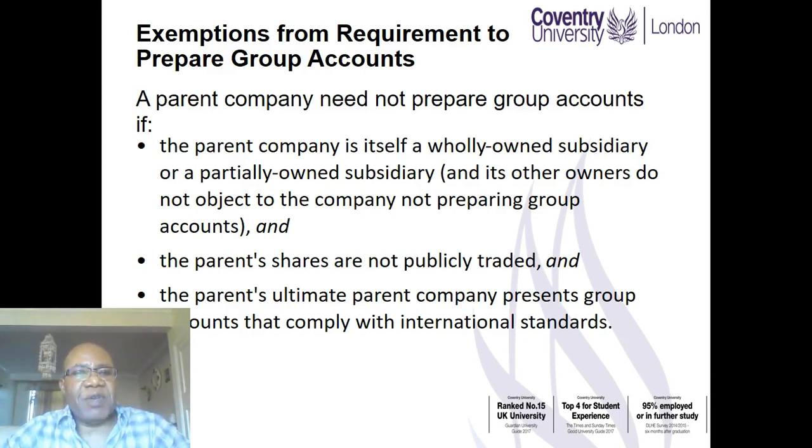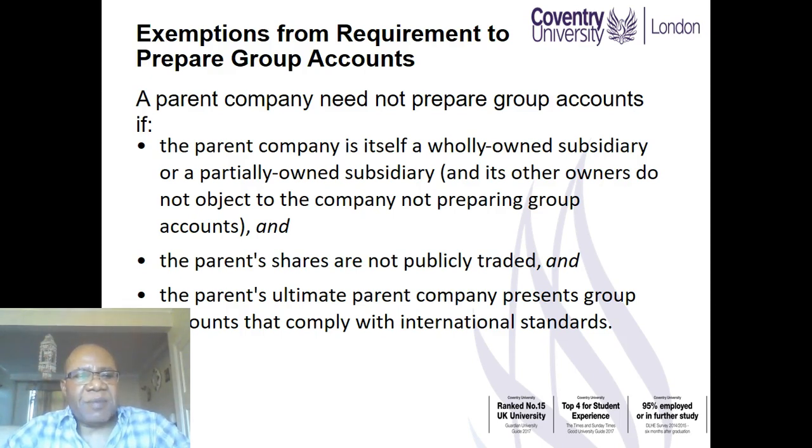The first is where the parent itself is a wholly owned subsidiary. So in this case, the parent owns 100% of another company, and that company also owns 100% of a third company. So that company in the middle does not need to prepare group accounts because it itself is wholly owned. Or perhaps it is partially owned, but there is no objection from those other members who are non-controlling shareholders.